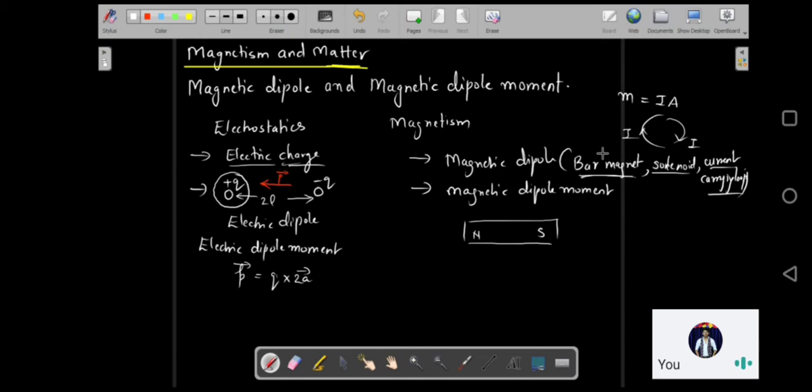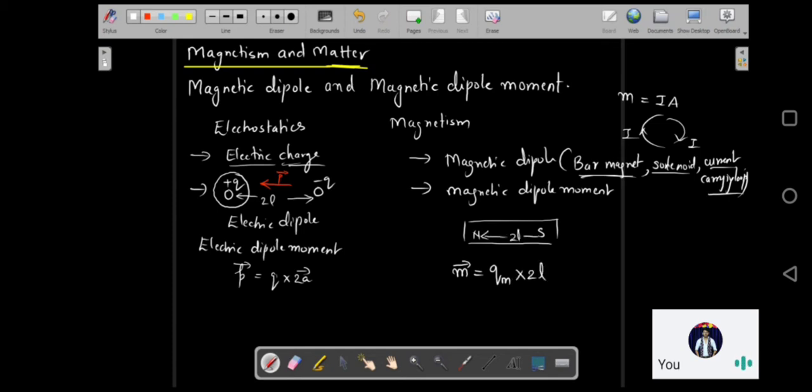So what will the magnetic dipole moment be? Electric dipole moment was charge multiplied by the distance of separation. So magnetic dipole moment will be the product of pole strength and the distance of separation. We represent it as M. It is going to be the pole strength, that is Qm, the magnetic charge, again hypothetical, imaginary, multiplied by the distance of separation.